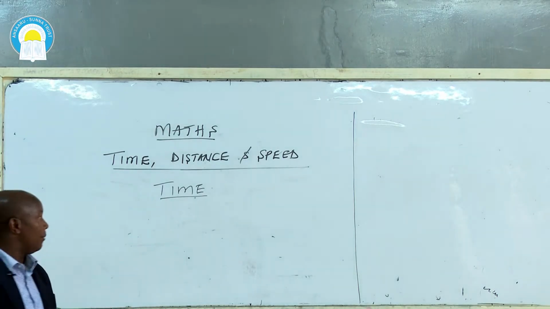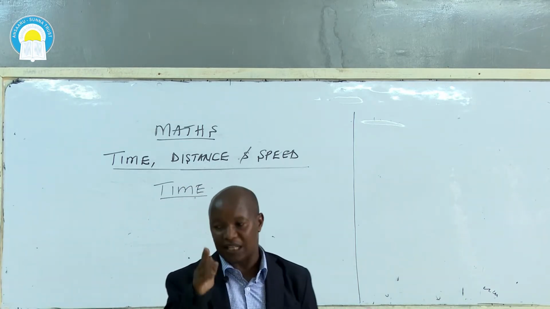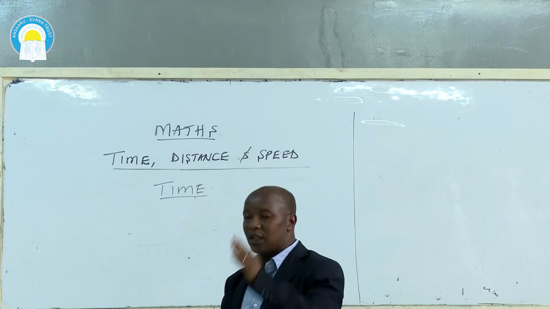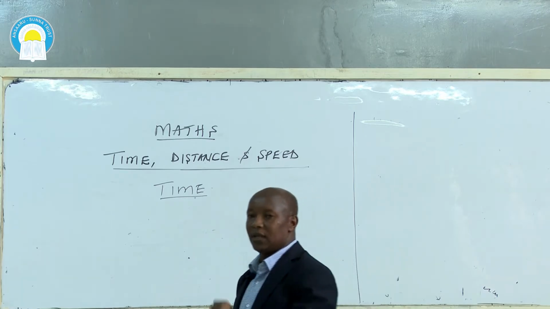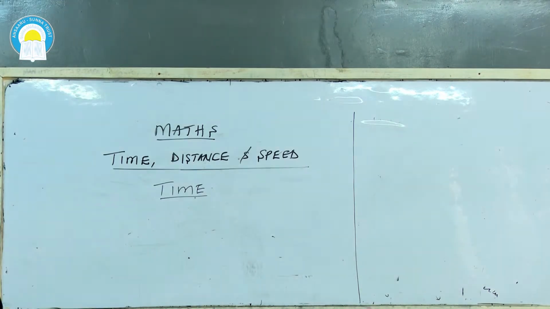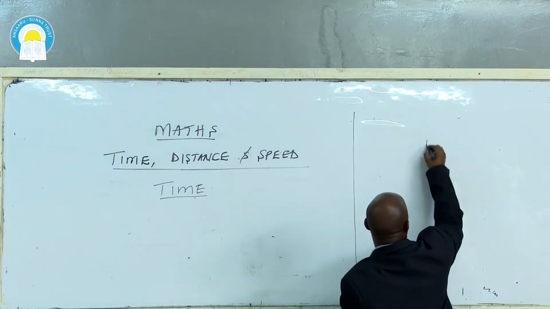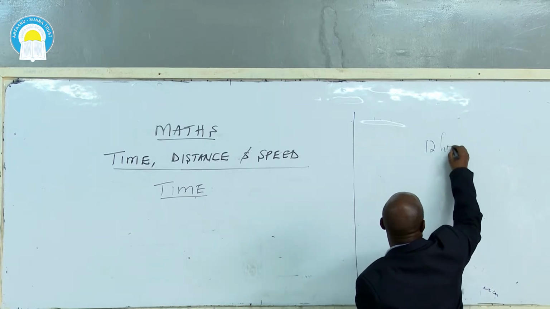Now, before I begin my lesson, we have two clock systems. We have the 12-hour clock system and we have the 24-hour clock system. In the 12-hour clock system, we have both AM and PM. Let us start with the 12-hour clock system.